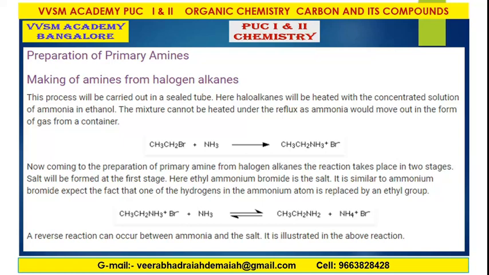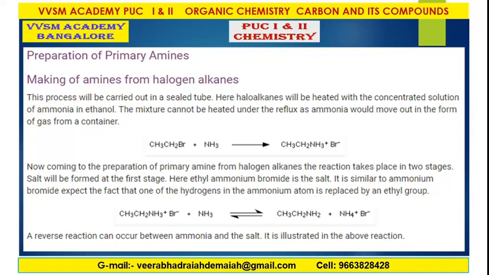This is the reaction of halogenoalkanes making amines. The reaction takes place in two stages, the first stage and the second stage, where bromoethane or ethyl bromide reacts with ammonia to give ethyl ammonium bromide.